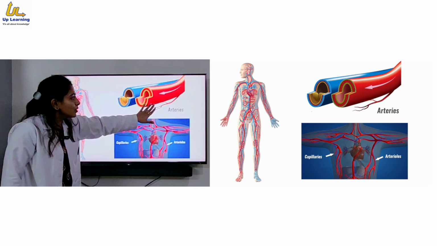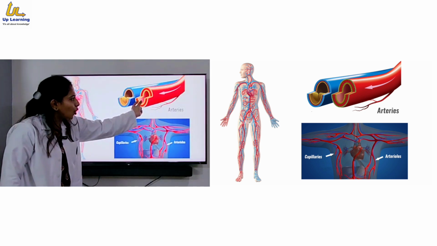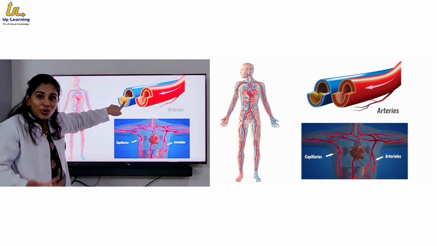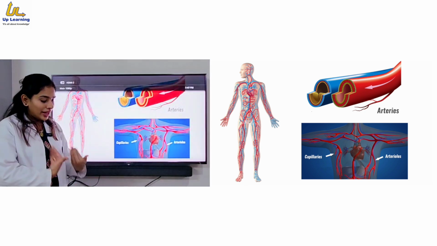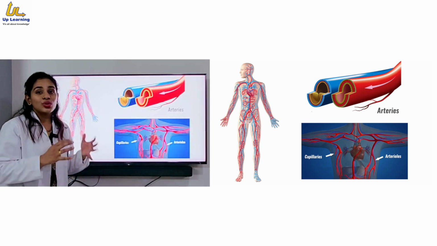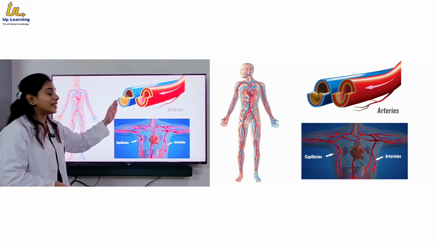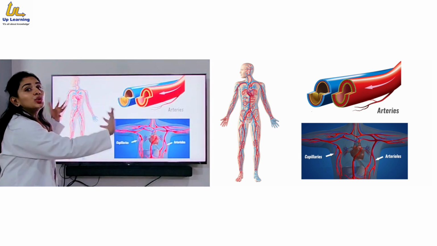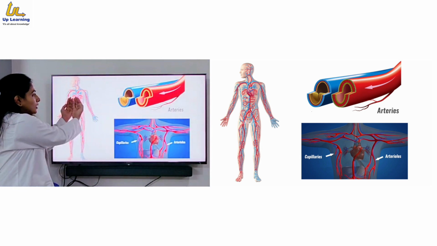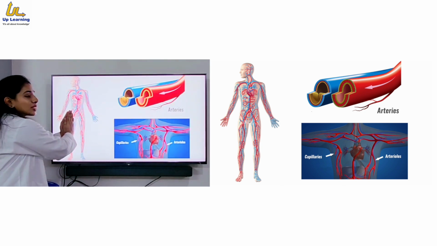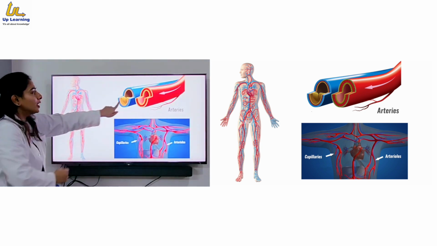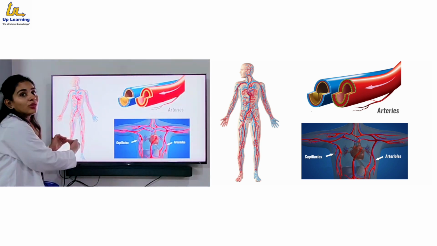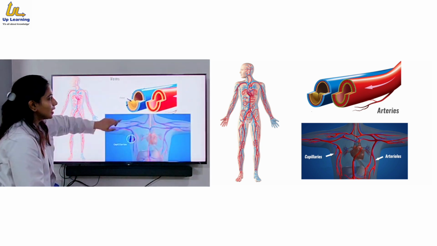Okay, now if you see, the artery has a small lumen to maintain that pressure, and veins will have this kind of door, that means valves, to maintain that blood should go upward. Okay, so out of blood vessels, these are arteries and these are veins. Arteries will go away from the heart, and veins will come towards the heart. When veins are coming towards the heart, they need to maintain their speed and direction, and to maintain this they have valves inside. So by mistake also the blood will not go down again. Okay, so these are arteries, these are veins.